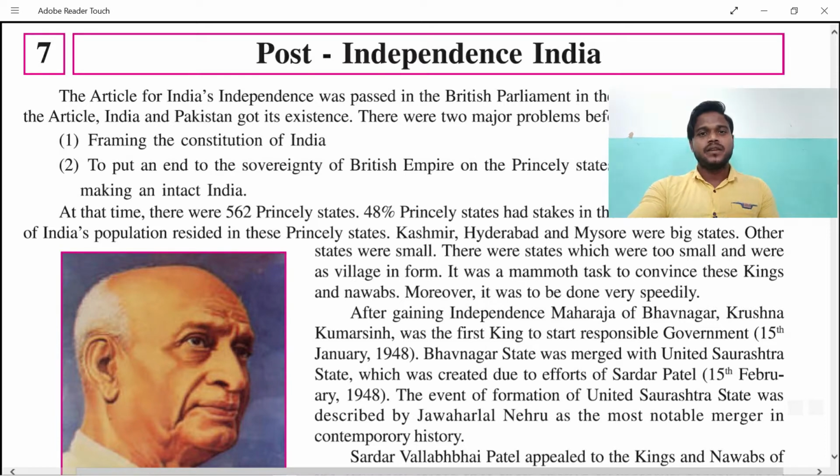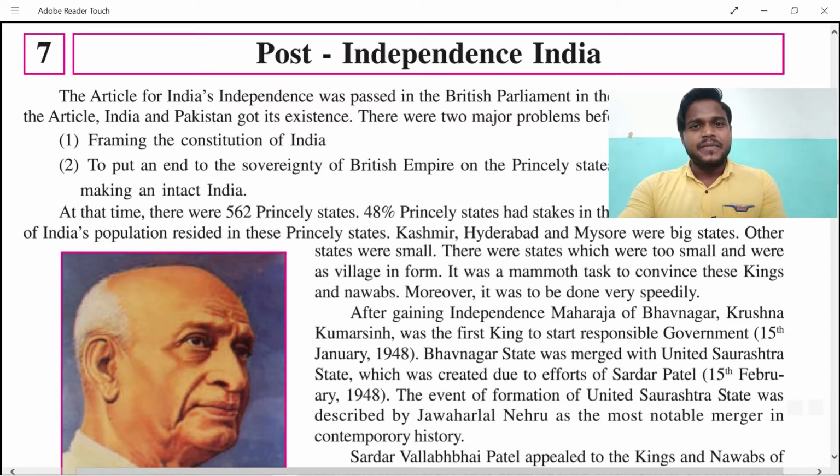This shows you lesson number 7, Post Independence, and as I said, the page number is 47. The first page consists of an image. It is the image of our very respected national leader, whose name is and will be remembered, and was also remembered in the past days, that is Sardar Vallabhbhai Patel.